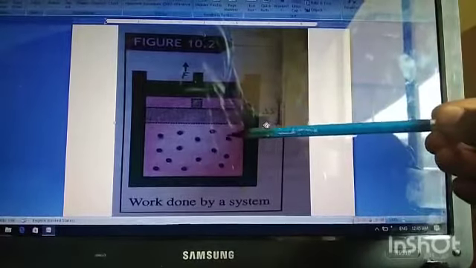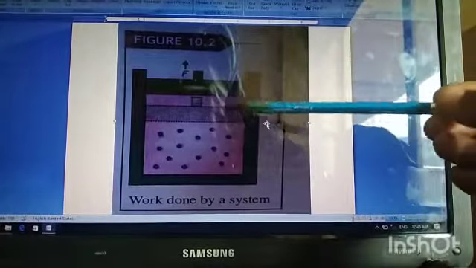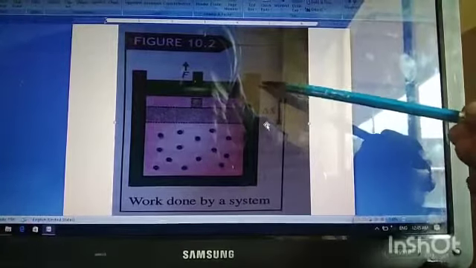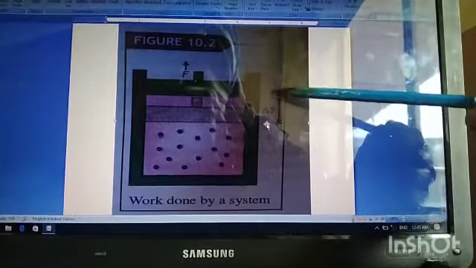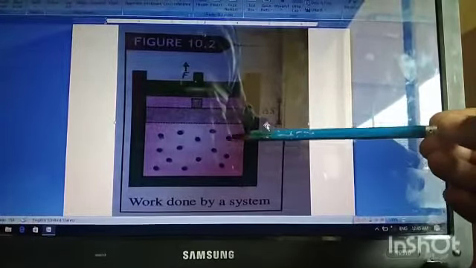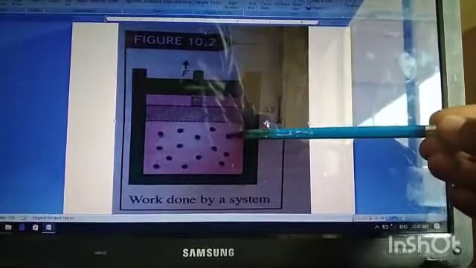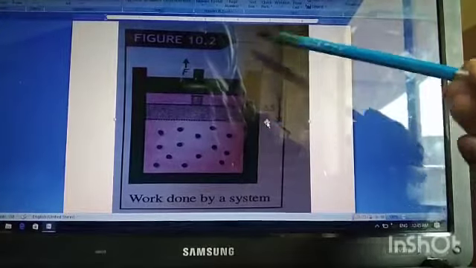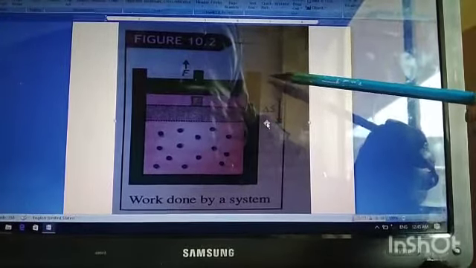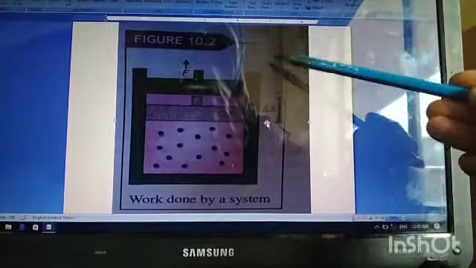Means the work is done by the system on the surrounding. Here this system does work on the surrounding. It exerts force on the surrounding, and as a result of the force exerted by this piston, there is displacement in the piston, meaning displacement in the molecules of the system. So this system expands. As a result, there is certain work done by the system on the surrounding. So this we call the work done by the system on the surrounding.